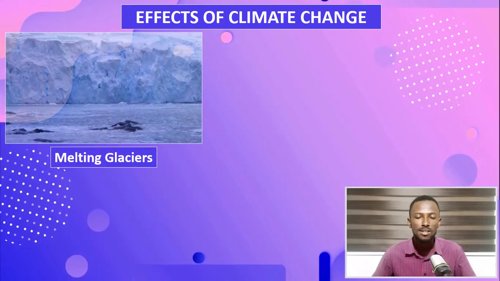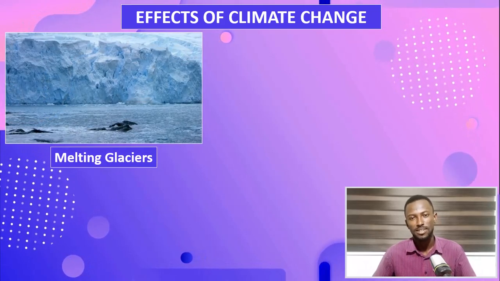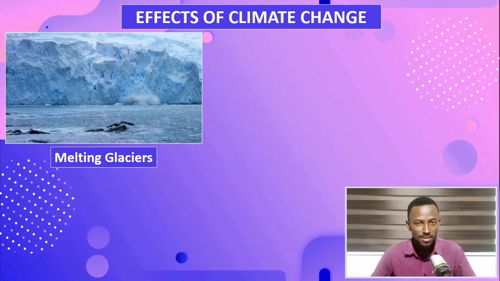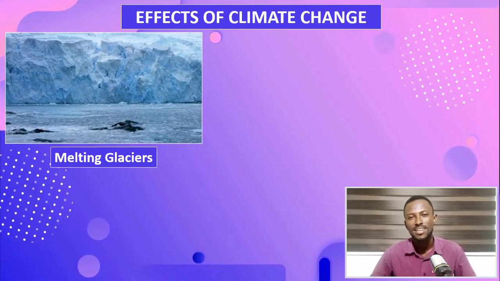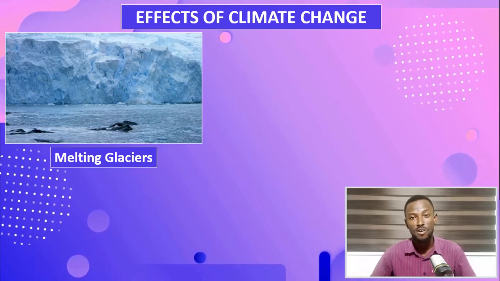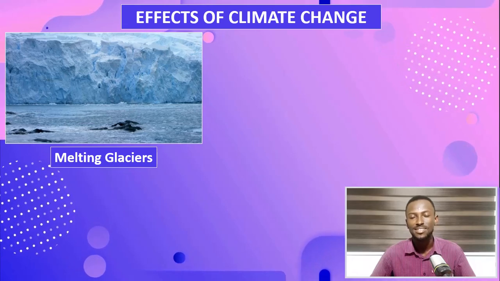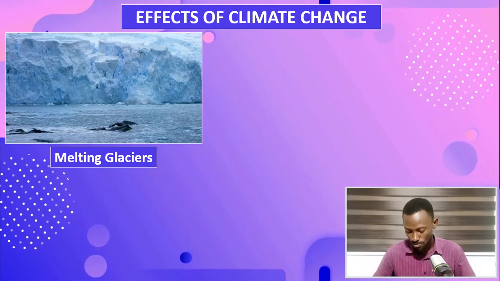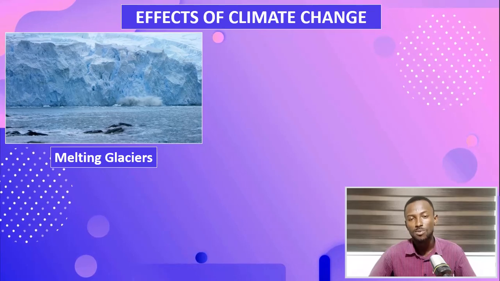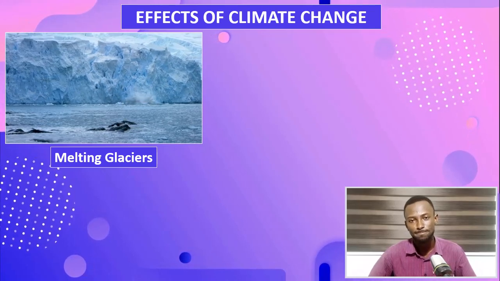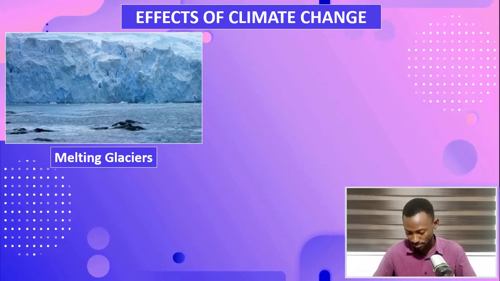One of them is melting glaciers. Over and over again, it is observed that the glaciers keep melting. And why is that the case? The average temperature of this world is increasing, and the rise in temperature is causing the ice to melt. And what will be the consequences? There will be rising levels of seawater, and it can be really dangerous.